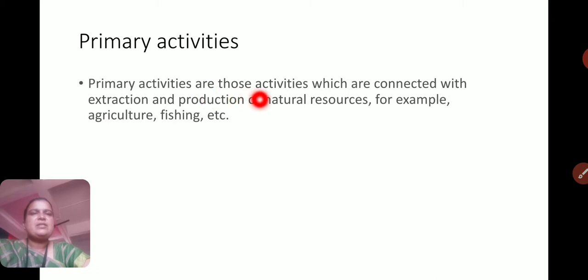Primary activities are those connected with extraction and production of natural resources. See my dear students, primary activities are based on natural resources, such as agriculture, fishing, hunting, gathering, collecting. In these activities no new production takes place. Such activities are called primary activities.